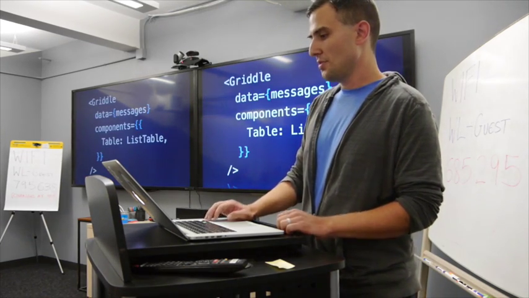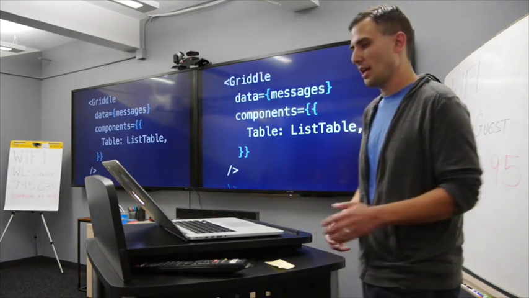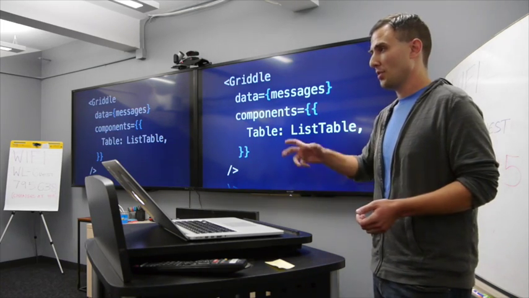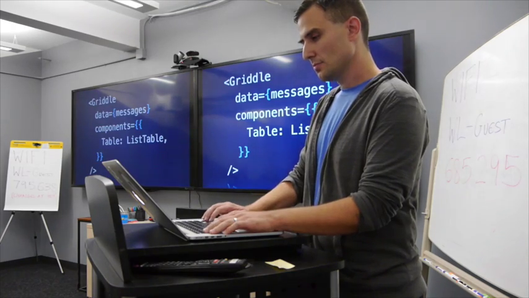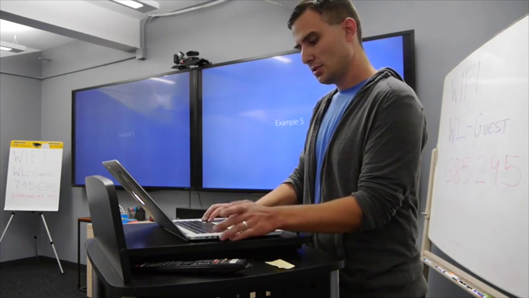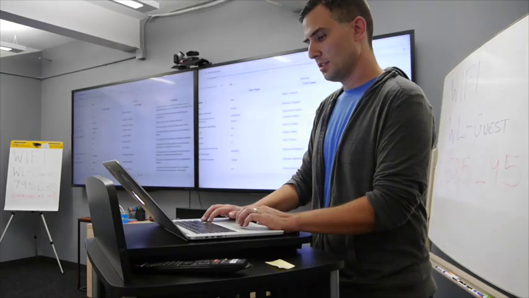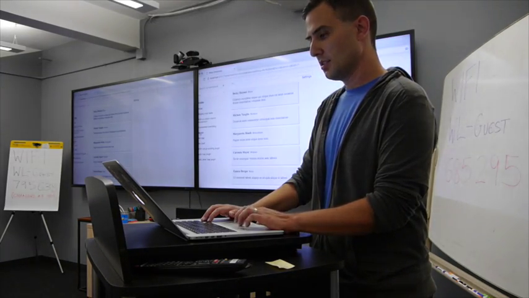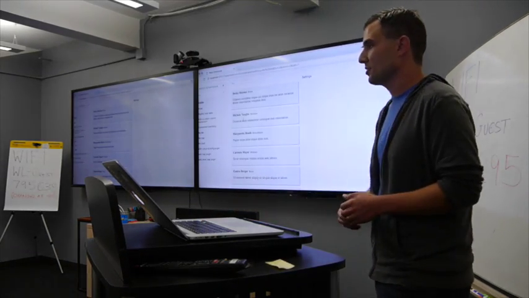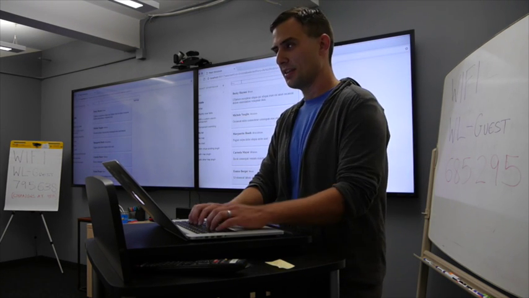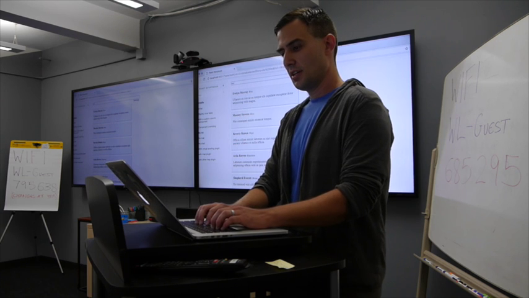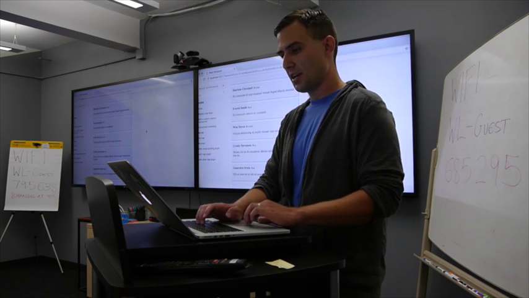And then in Griddle, we would do the same kind of thing that we did with the filter, where we say, we want to replace table with our new component, list table. So as a list, here we go. So we just replaced the table with this card component. And again, we can still sort and filter, and we still have the pagination options.